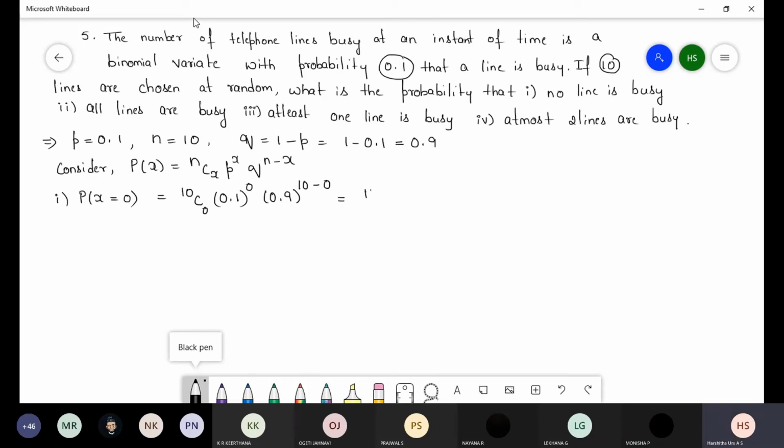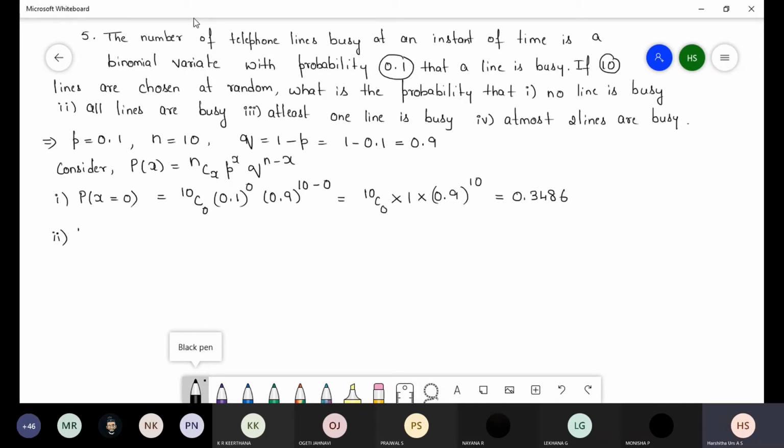So 10C0 into 1 into 0.9 whole power 10, 0.3486 or 87.